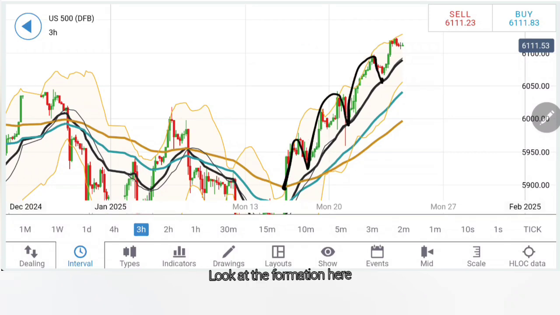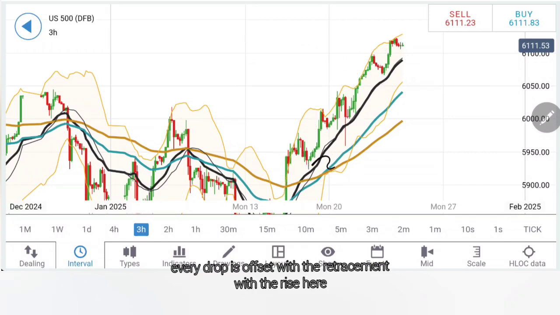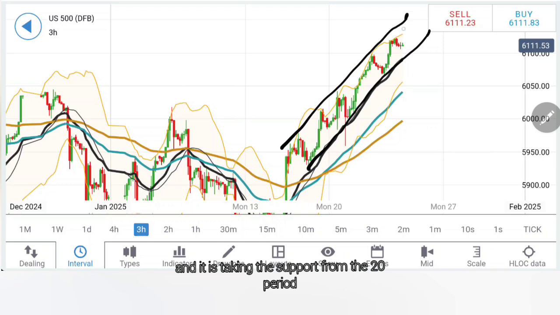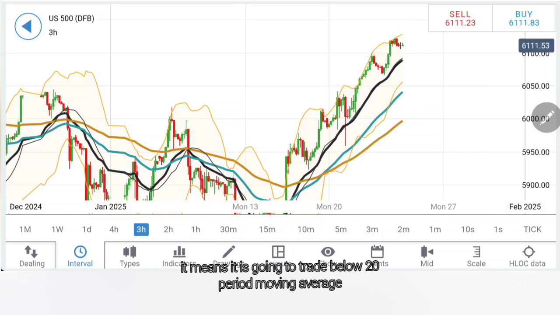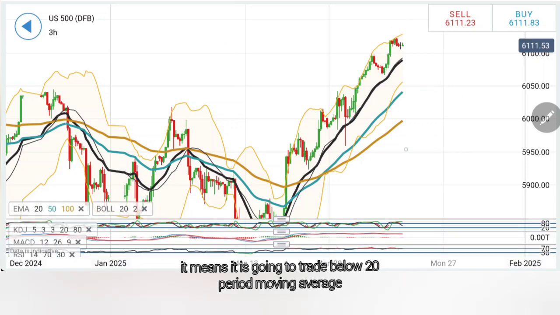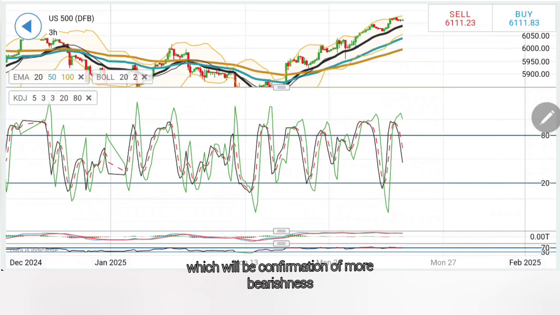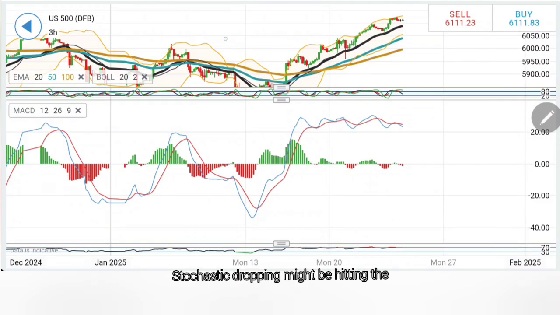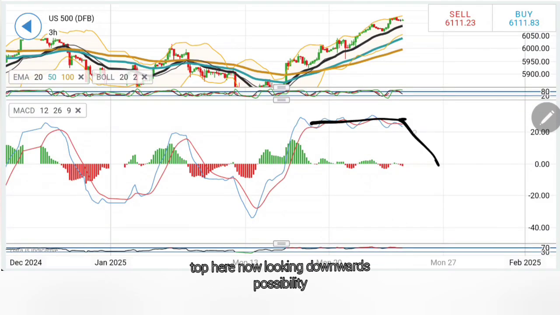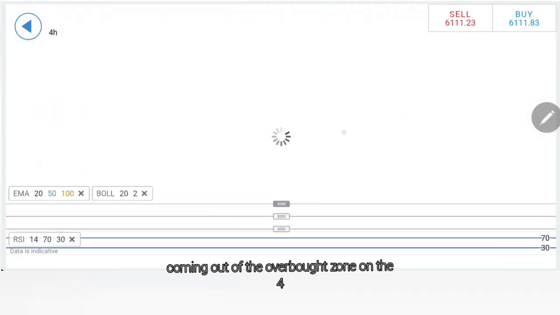Look at the formation here. Every drop is offset with the retracement with the rise here, and it is taking the support from the 20 period. Now see, if it is reversing from the middle of it, it is suggestive of bearishness, which means it is going to trade below 20 period moving average. So let's wait for it to trade below 6100, which will be confirmation of more bearishness. Stochastic dropping, MACD hitting the top here, now looking downwards. Possibility of a retracement exists here. The RSI is also coming out of the overbought zone.